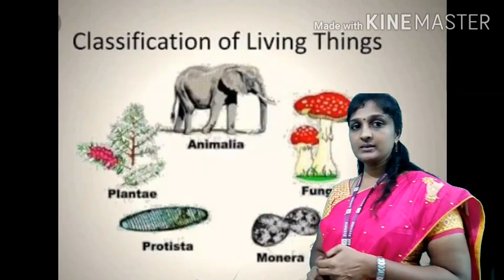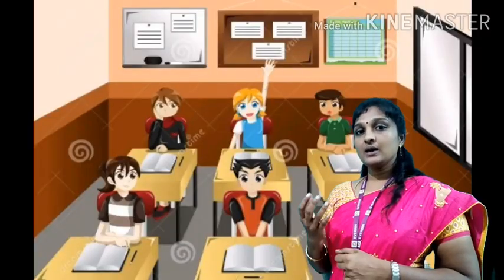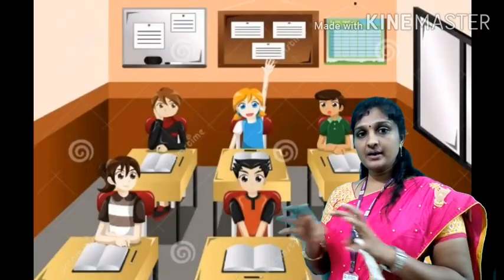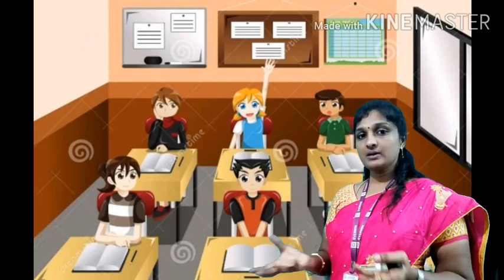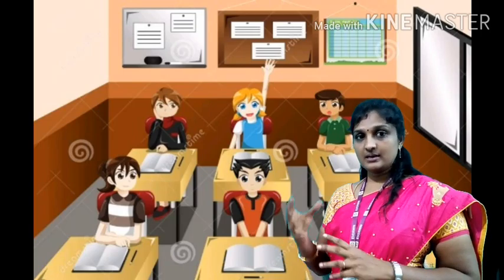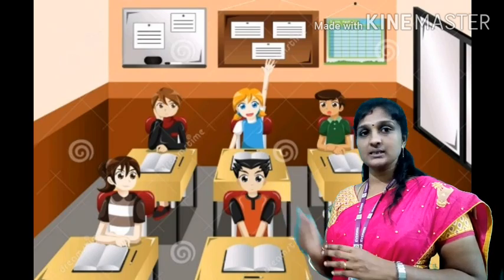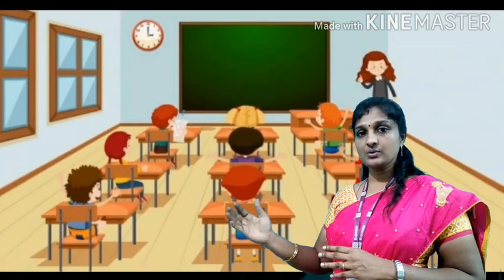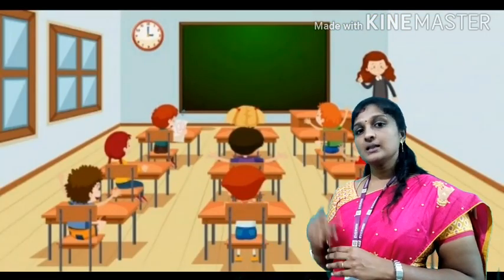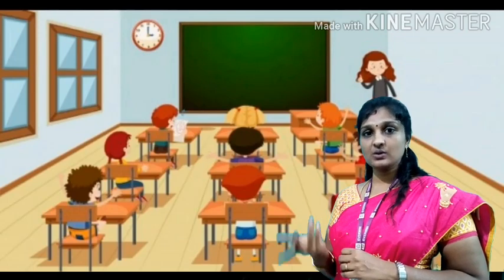For the characteristic, I can give you one simple example. In school, we divide the students according to class. If we are not dividing them according to class, and we tell the students to sit according to height order, all the tall ones sit in one class and all the short ones sit in another class. Will the teacher be able to go and take the class? No, it's not possible.